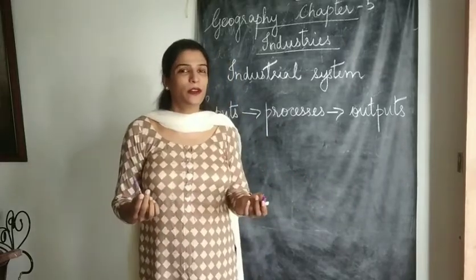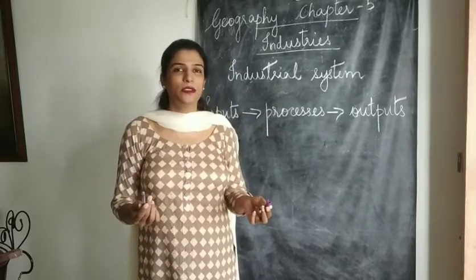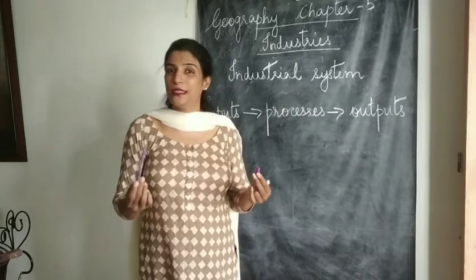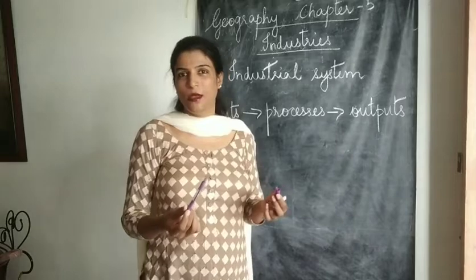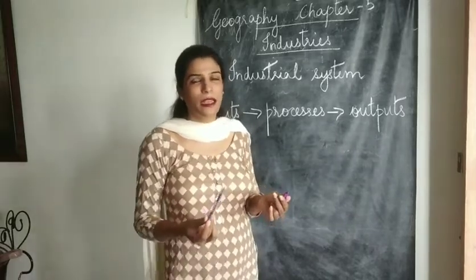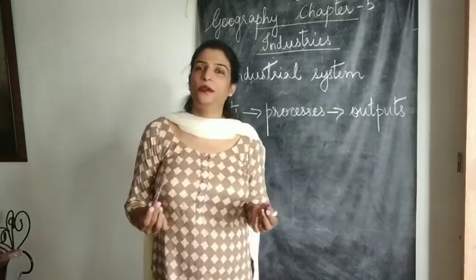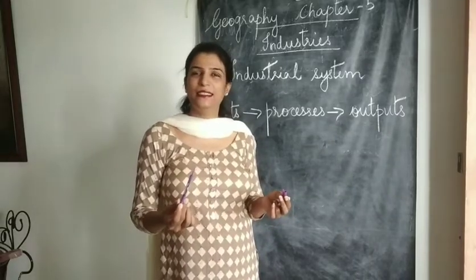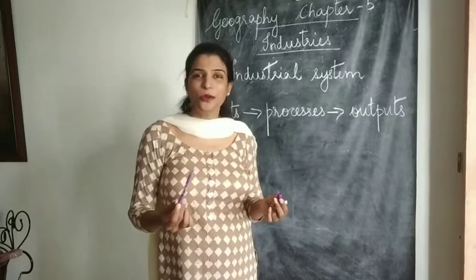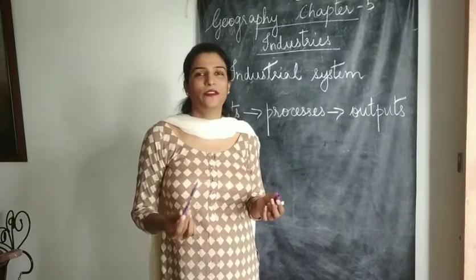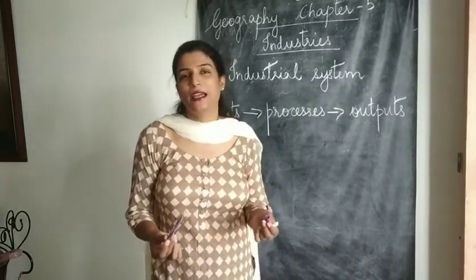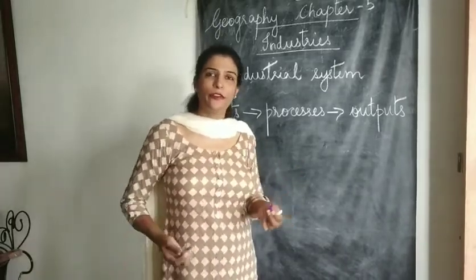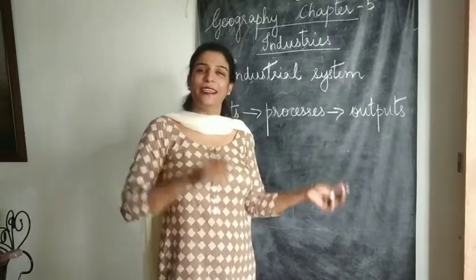Now what is the output? Why did you put in such a lot of hard work? Why did you put in such a lot of money? To make profits. So when you sell it in the market, whatever price you had made it for, definitely you're going to add on a percentage of profit and then sell it. So the output would be the profit which it yields to you, and you either keep a part of the profit for yourself or reinvest.